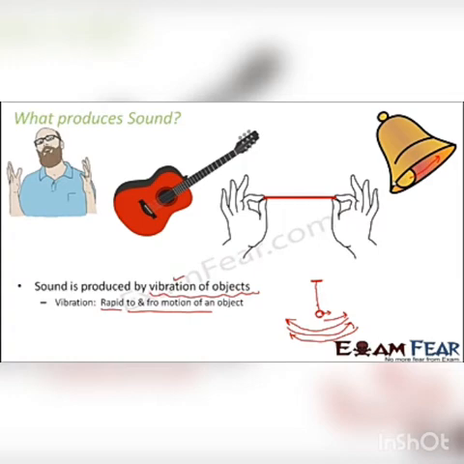Now, when the vibration is very less, the sound produced is also very less. When the vibration is very prominent, the sound produced is also more. So everywhere you see a sound being produced, just consider that there has to be some vibration involved somewhere. Otherwise, without vibration, sound cannot be produced. So the cause of sound production is vibration.